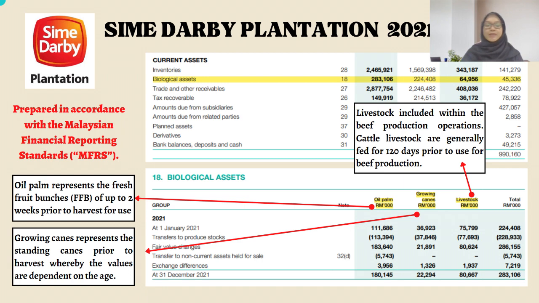The oil palm represents the fresh fruit bunches or FFB of up to 2 weeks prior to harvest for use in the company's palm products operations. And growing canes represent the standing canes prior to harvest, whereby the values are dependent on the age, sucrose content, and condition as at the statement of financial position date. Livestock comprises the cattle included within the company's beef production operation. Cattle livestock are generally fed for 120 days prior to use for beef production.